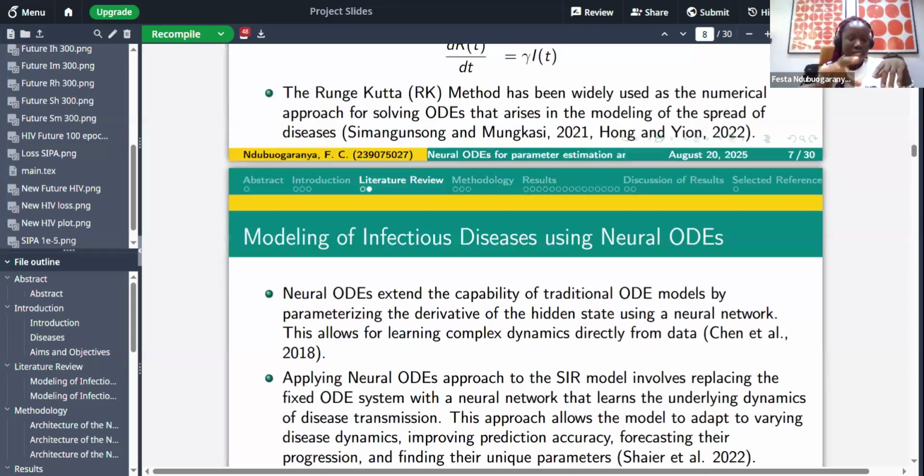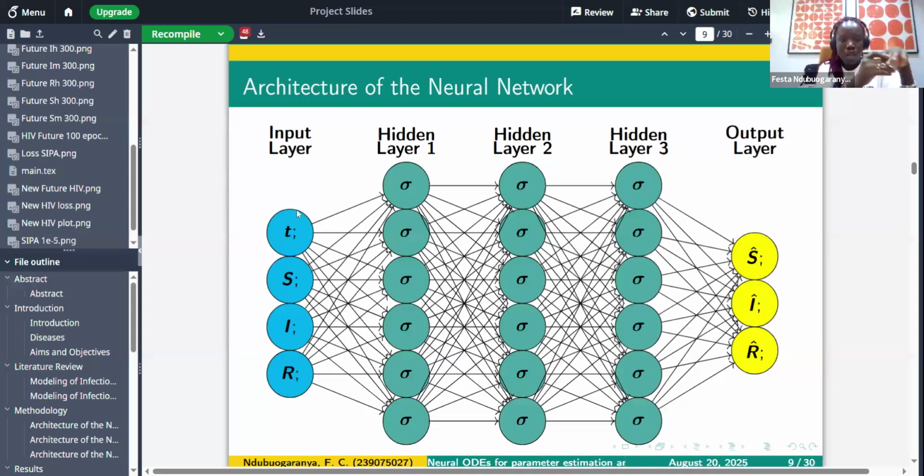So we can see that the network was actually able to learn from this data and predict exactly what we have there. We've also calculated the loss, so we see what the error looks like. The error is very minimal. So from this diagram, we can see the network was able to capture the trend of the disease.